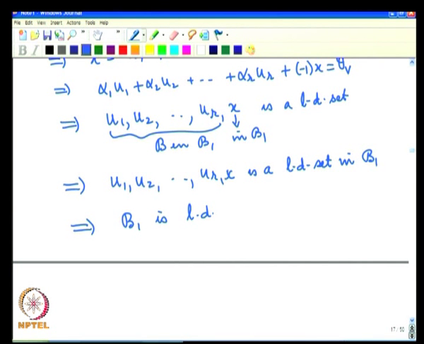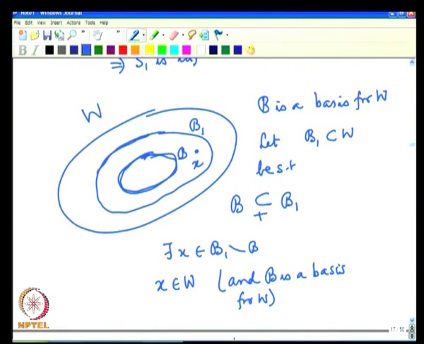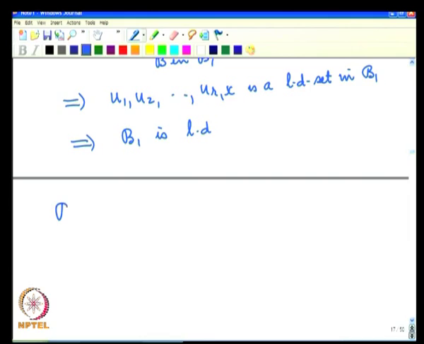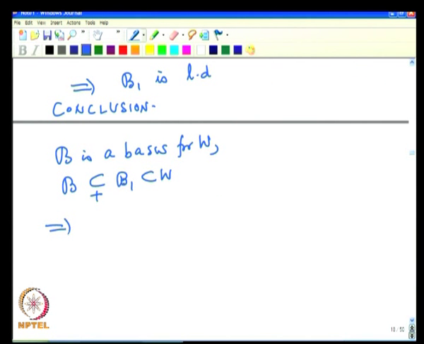So, what have we concluded? We started with a basis and then we looked at a set bigger than the basis and then we showed that it must be linearly dependent. So, the conclusion is the following: B is a basis for W and B is a proper subset of B1 which is in W, implies B1 is linearly dependent.